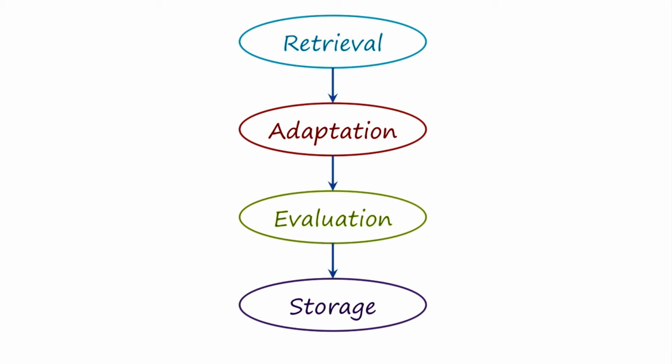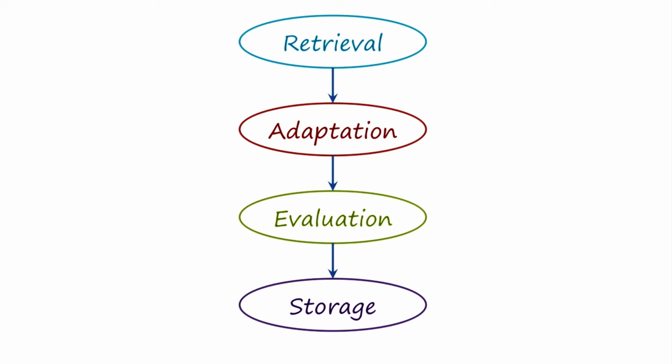When failures occur, we can try to repair the failure by going back from the evaluation step to the adaptation step. Or we can try to recover from the failure by going from the evaluation step all the way to the retrieval step. In addition, we can store these failures in the case memory. When we store them in the case memory, then these failures can help us anticipate failures that might occur with new problems.